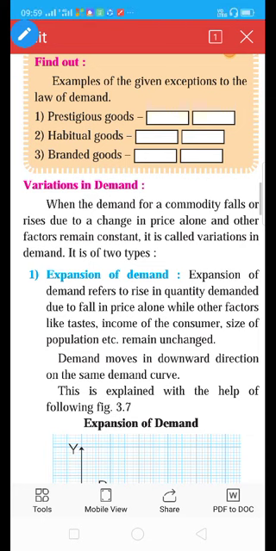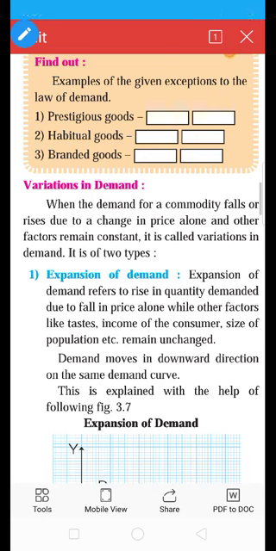Third, branded goods. What is the meaning of branded goods? Branded goods create price illusion in the mind of the customer. It means the customer believes that the commodity which has a very high price tag is better. So because of the high price, people tend to buy more even at a high price. Why? Because it is branded goods, it is a price illusion.